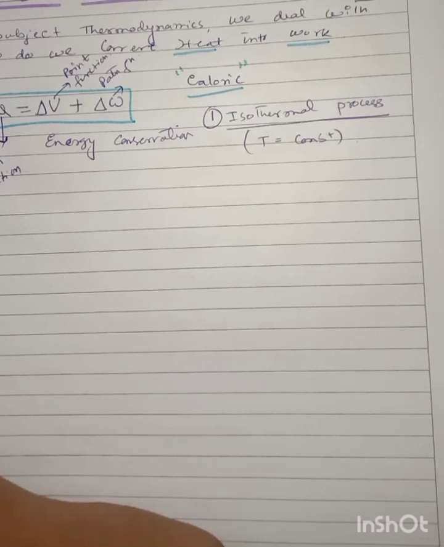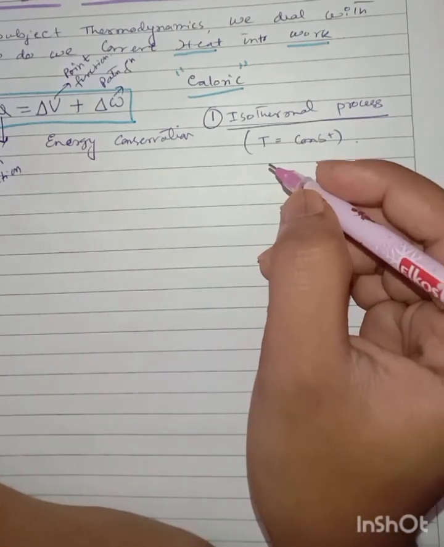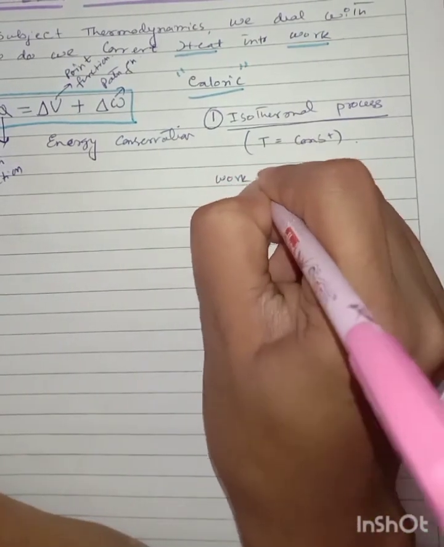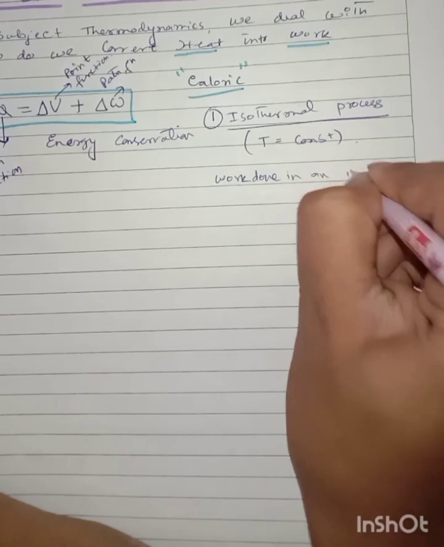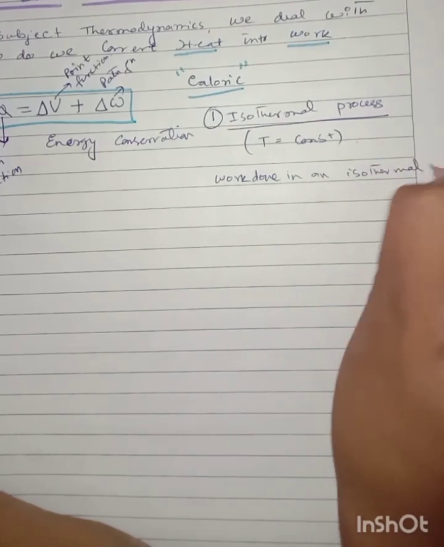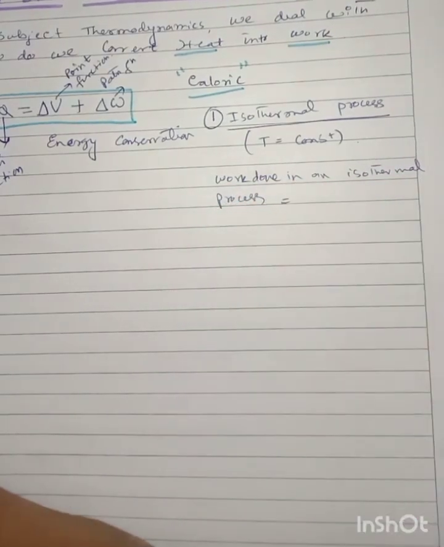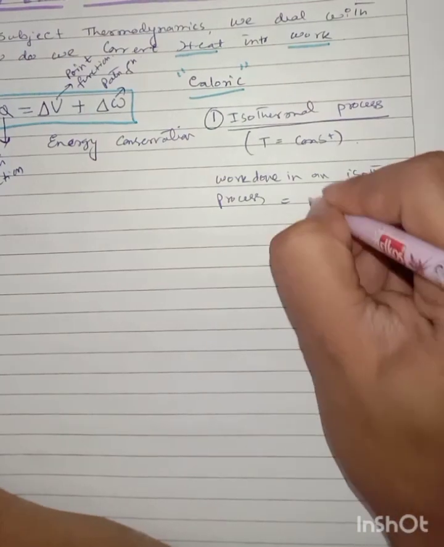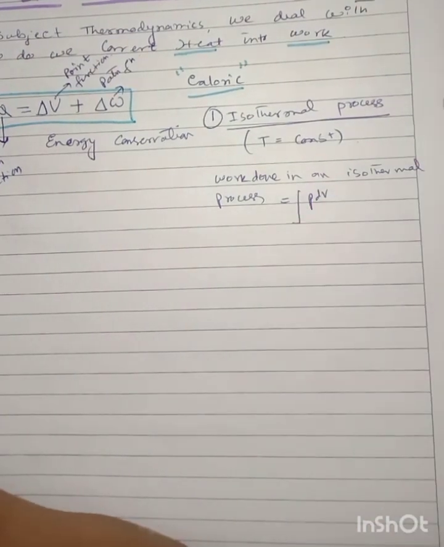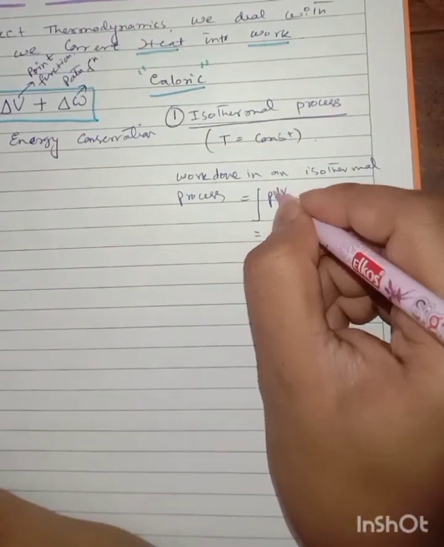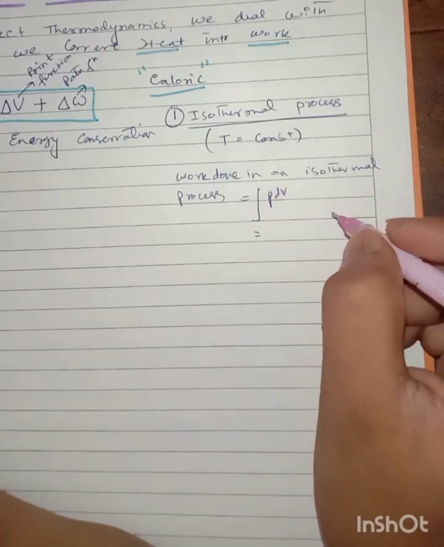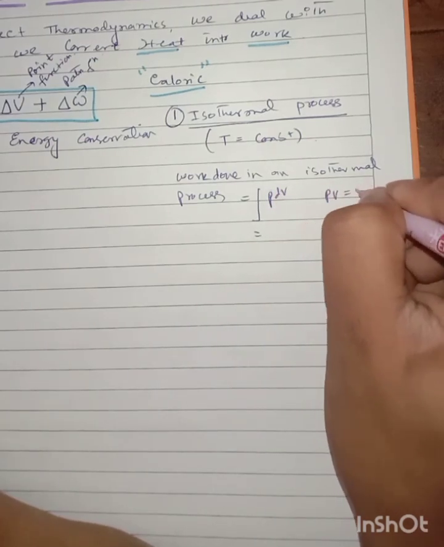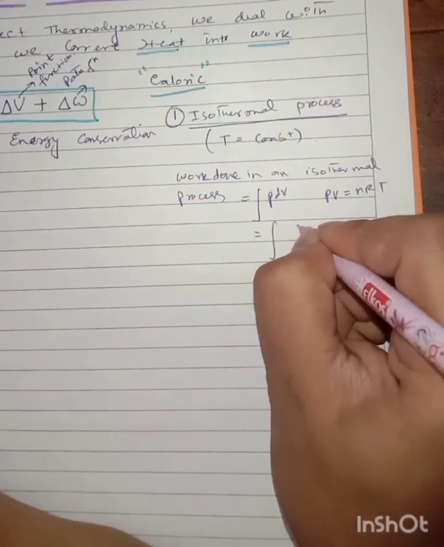So let us now calculate the work done. So the work done in an isothermal process is, as we already know, that the formula for work done is nothing but P dV. So we shall now change this P, as we know that for an ideal gas PV equal to nRT.